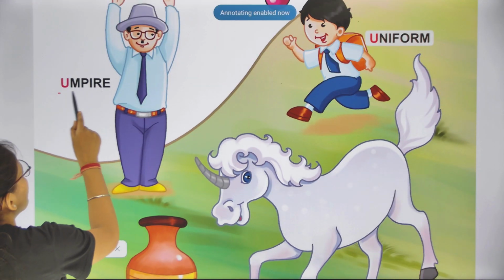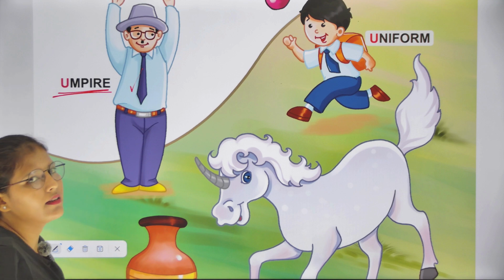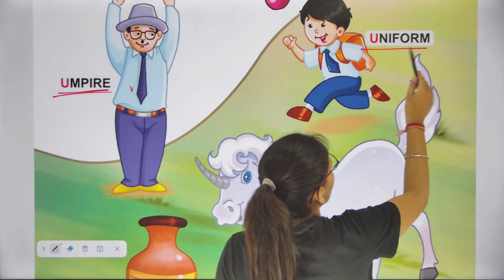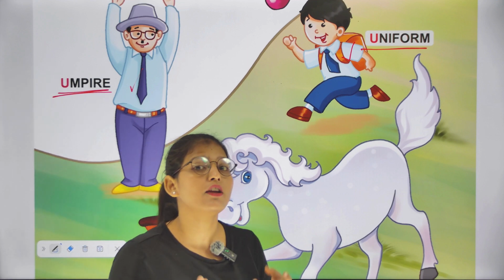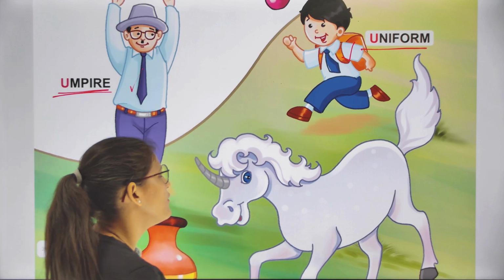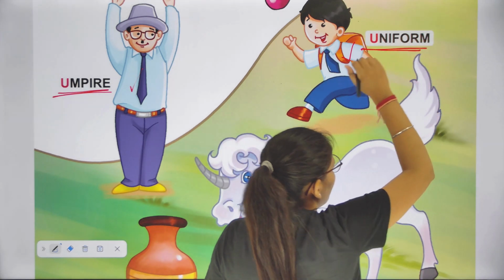And U for empire. And U is for uniform. Class, we wear uniform to go to the school. जब स्कूल जाते हैं तो हम क्या पहनते हैं? यूनिफॉर्म पहनते हैं. School uniform. U is for uniform.